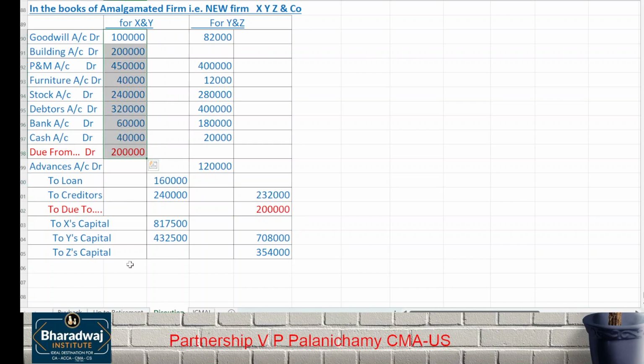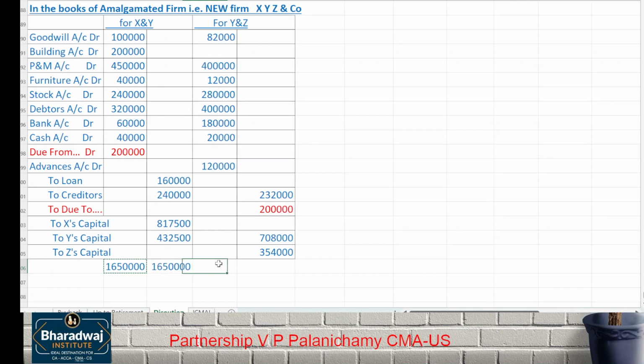Can cross check also. First mode, debit and credit tally ஆகும். Second form வந்து tally ஆகும். See, if you look at accounting, it is debit and credit.